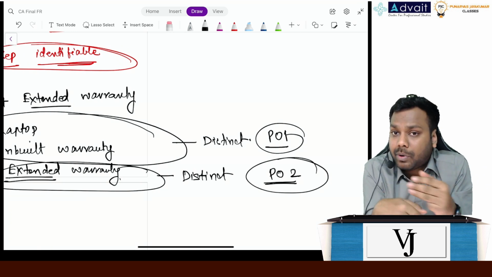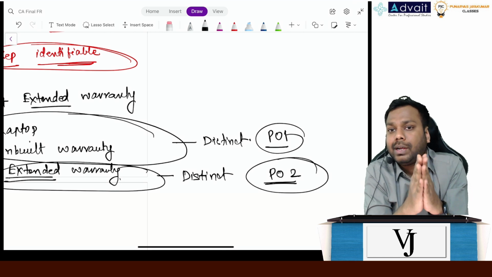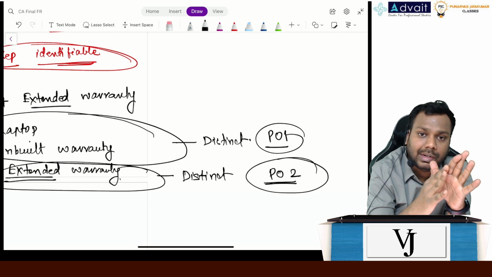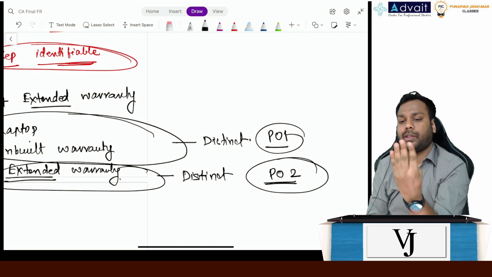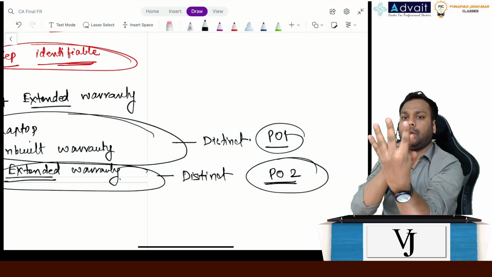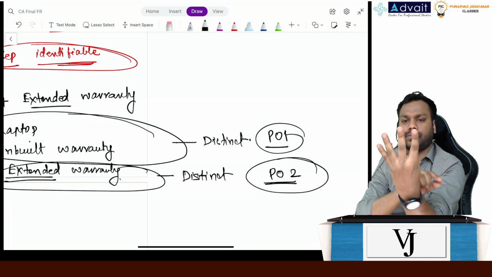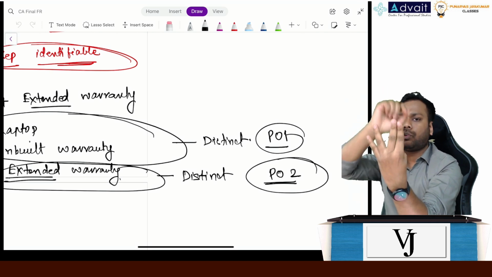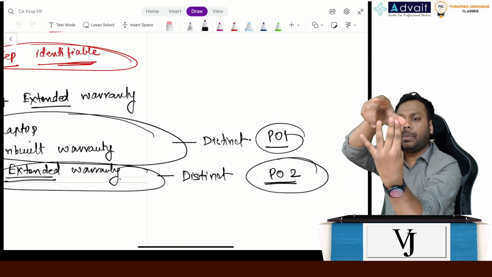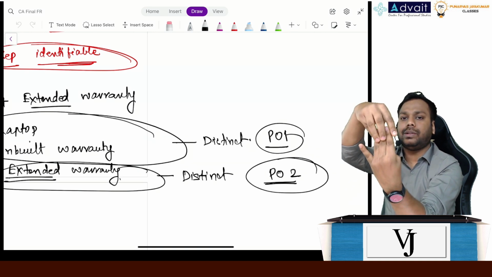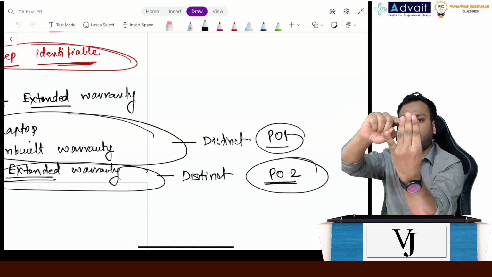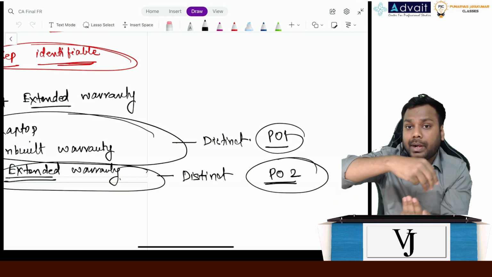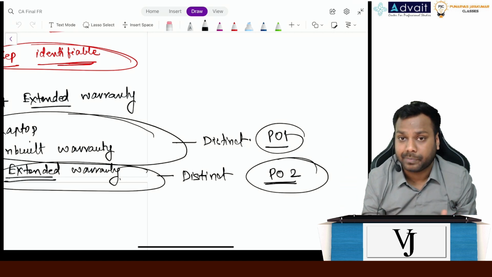Now if there are multiple promises in a contract, I will have to identify whether the promises are distinct or not. If they are not distinct, I will continue to make a bundle. Let's suppose there are four promises. I assess this promise, this is not distinct, this is linked with this one, so I will make a bundle. Now again these two are also not distinct, they are linked with this one, so again I will make a bundle. Now these three become distinct, so this will become one performance obligation and this will become one performance obligation. So what I have to do is continue to make a bundle of promises till the time it becomes distinct. Is that clear, everyone?